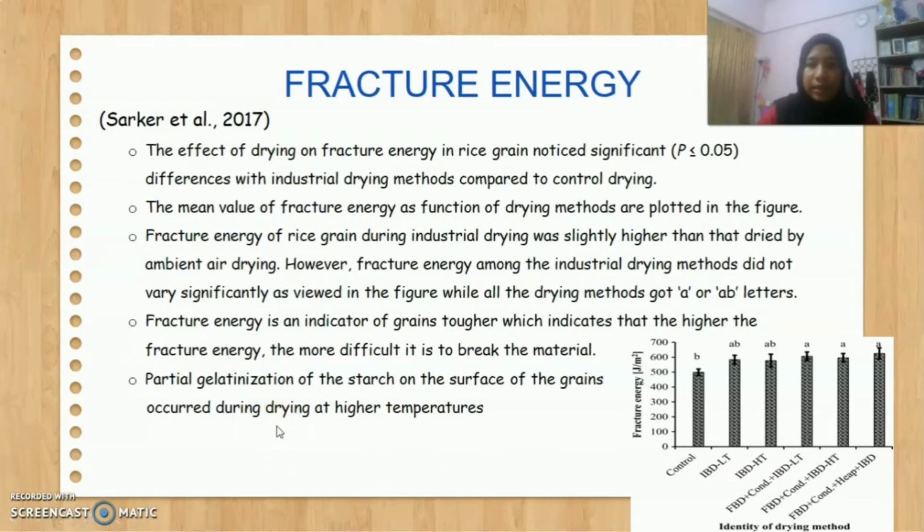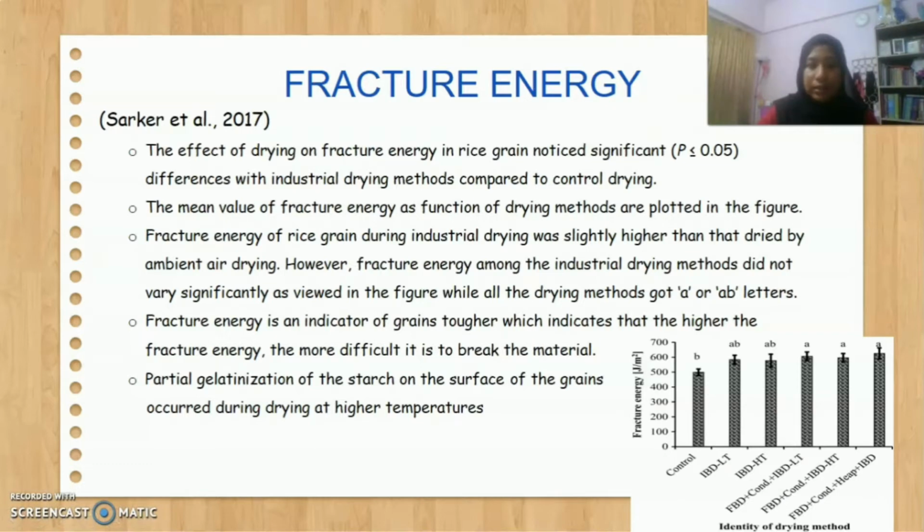Fracture energy of rice grain during industrial drying was slightly higher than that dried by ambient air drying. However, fracture energy among the industrial drying methods did not vary significantly as viewed in the figure, while all the drying methods got A or AB letters. Fracture energy is an indicator of grain turnover, which indicates that the higher the fracture energy, the more difficult it is to break the material.